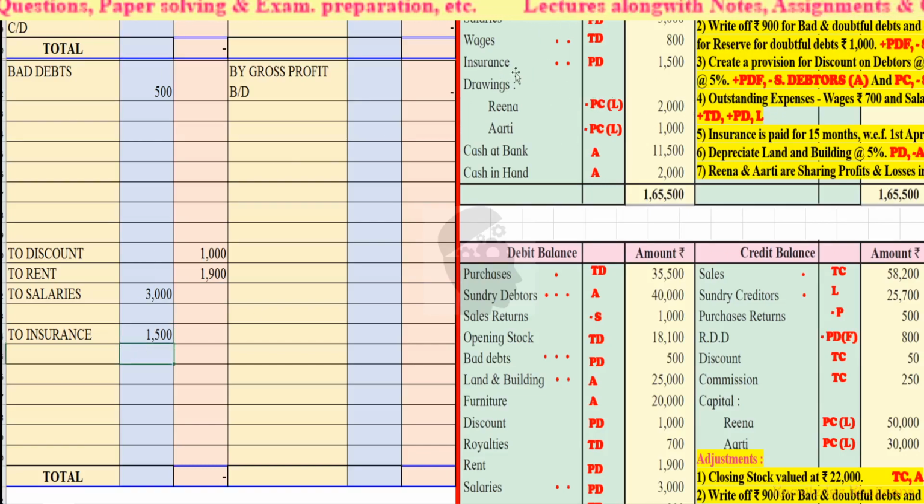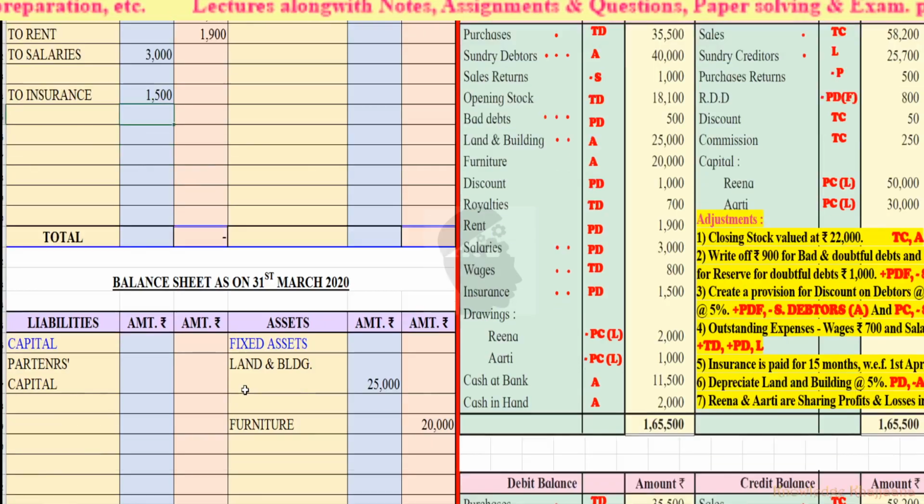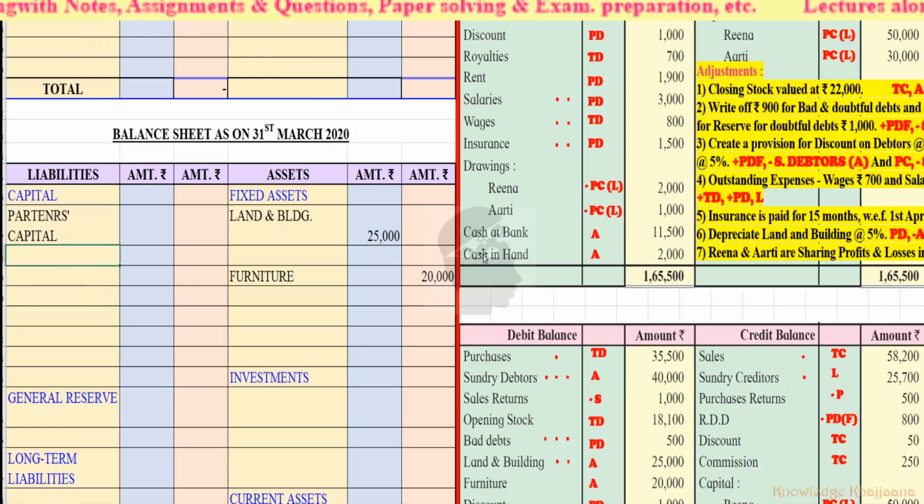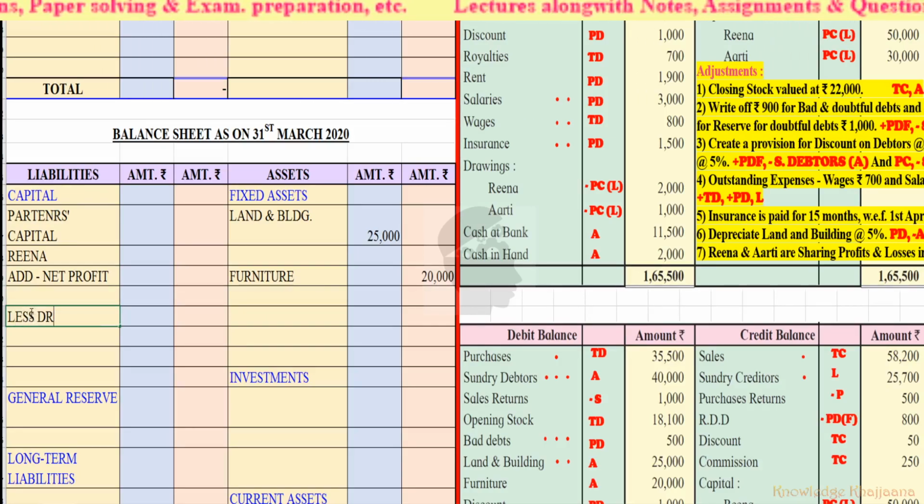Then drawings, Reena 2,000 and Aarti 1,000, that will come to the partners' capital account on the liability side, it will be deducted. Reena's partner's capital, we write like this, Reena. Then we will add net profit, and we will deduct less drawings. How much is the drawings of Reena? Rupees 2,000.